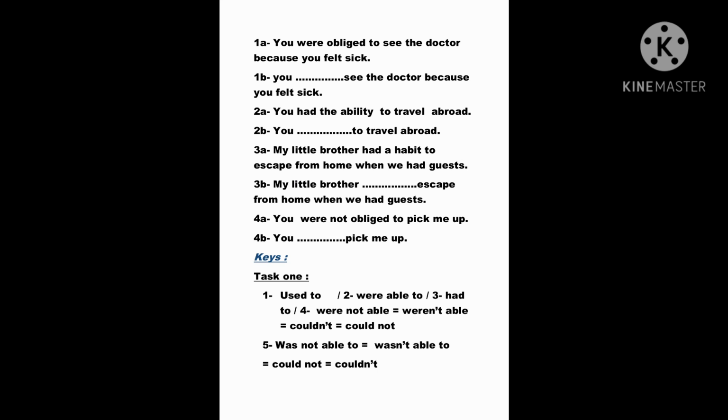For the keys, first task 1. For the first one, you say used to. For the second, we say were able to. For the third, we say had to. For the fourth, we say were not able to, or weren't able to, or couldn't, or could not. For the fifth, we say was not able to, wasn't able to, could not, or couldn't. So these are the keys for task 1. I hope you did it well.